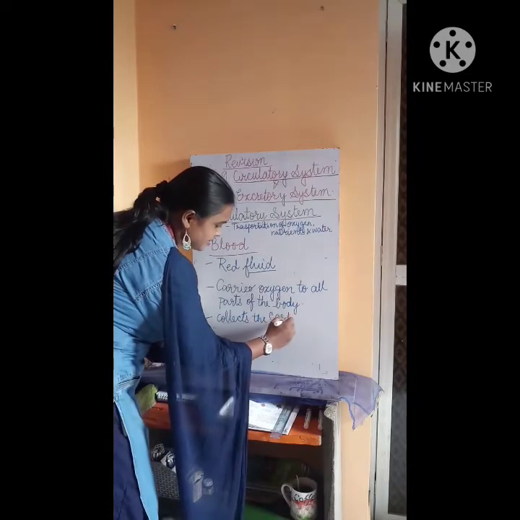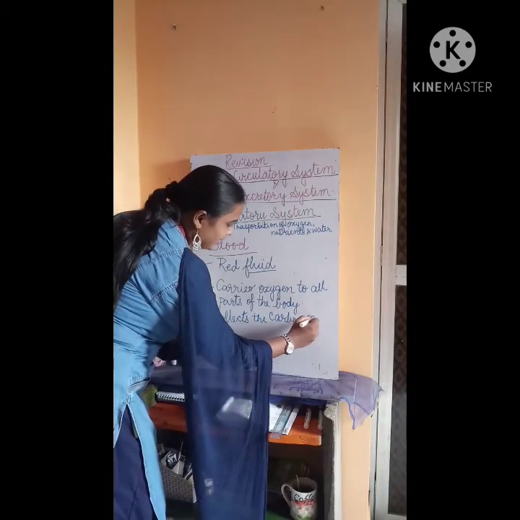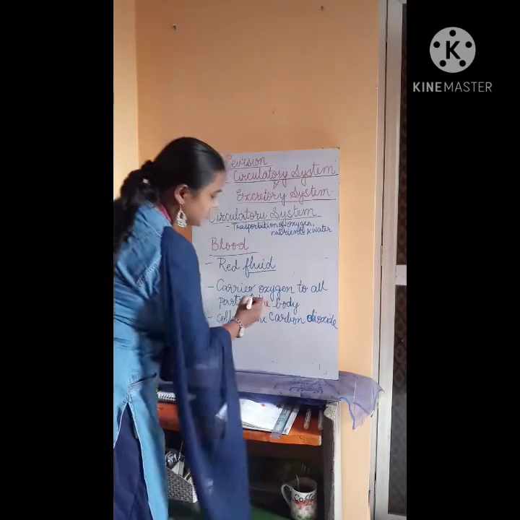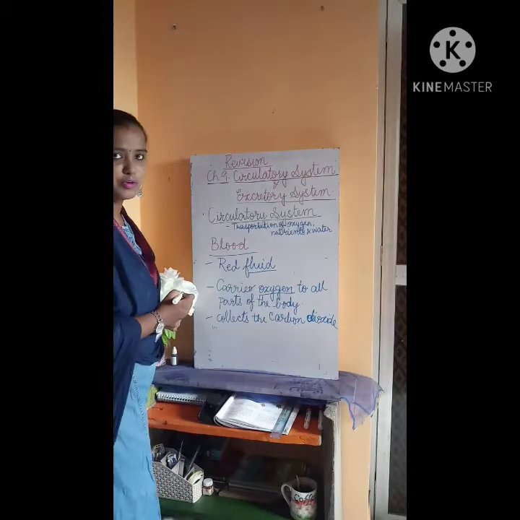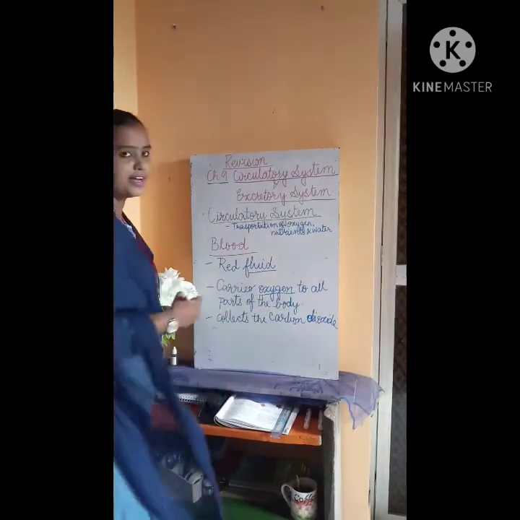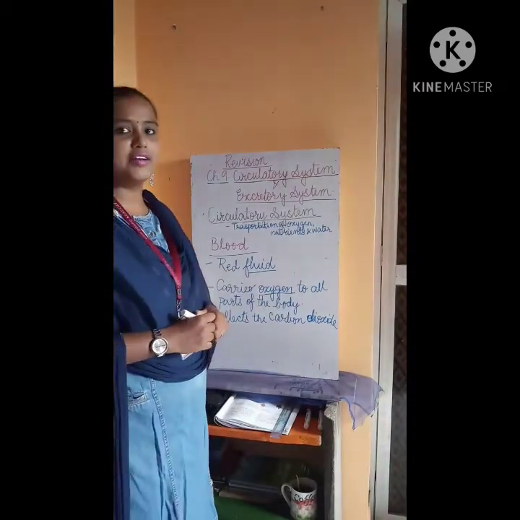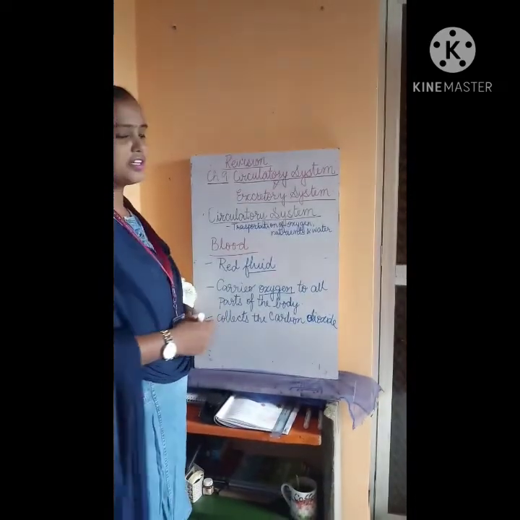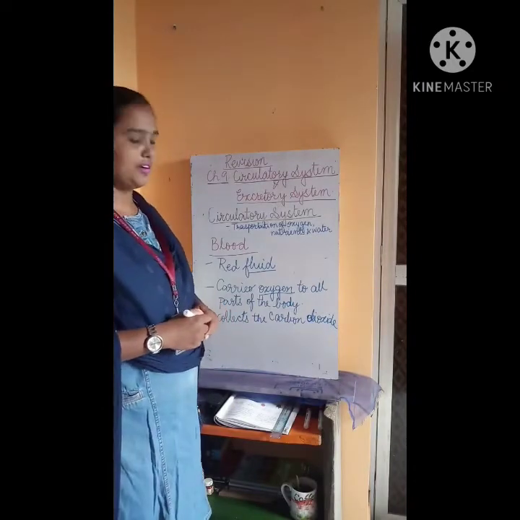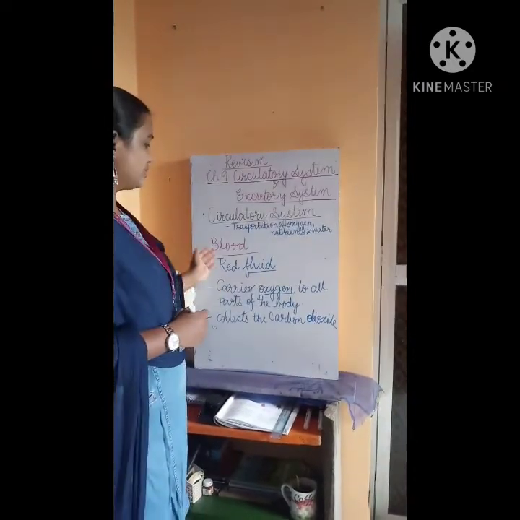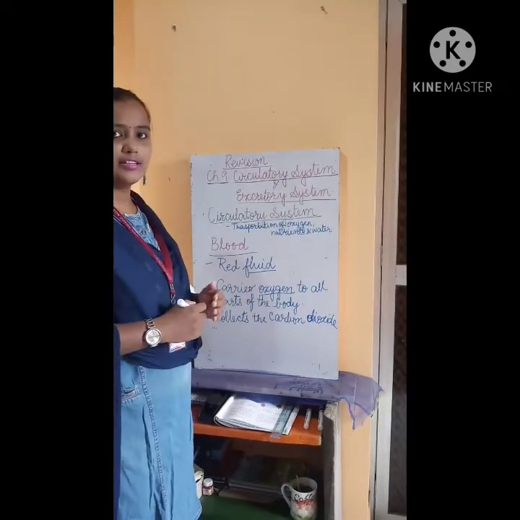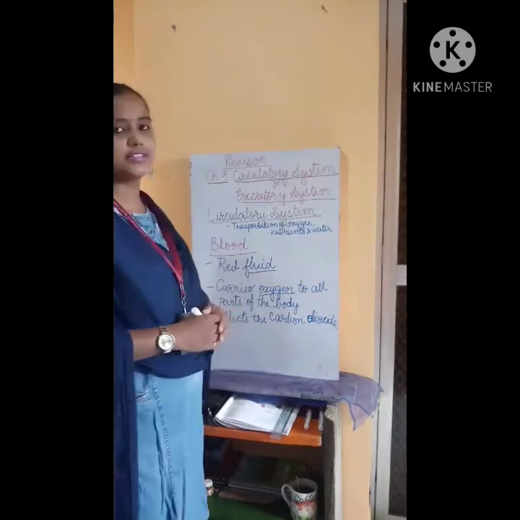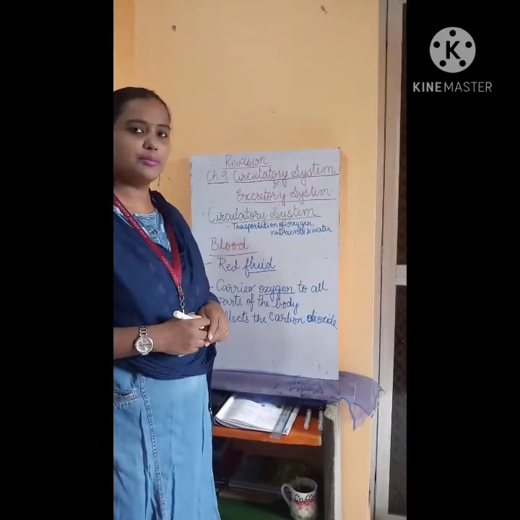Carbon dioxide is a waste gas, and after releasing oxygen to all parts of the body, it collects the carbon dioxide from them to be purified. At first, the blood carries oxygen, and after releasing the oxygen to all parts of the body, it collects the carbon dioxide to be purified.